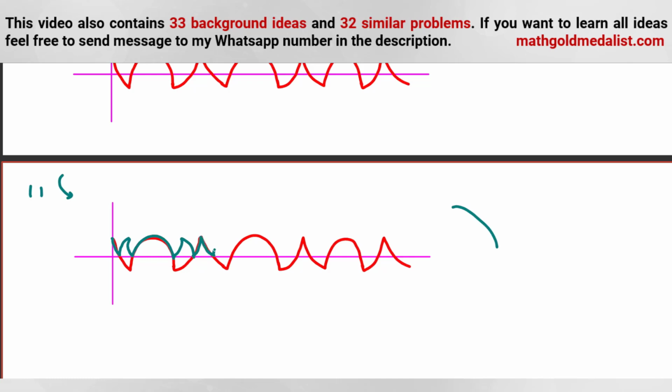This one, this one, this one, this part, and then here like this. You can say this part, then this part. Okay? And this one, this, and okay, like this one. Now it is what? Let's erase.